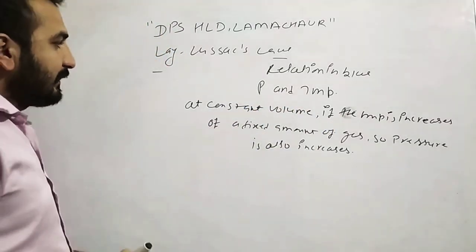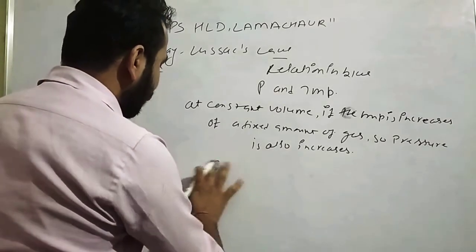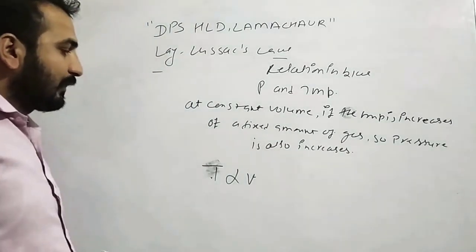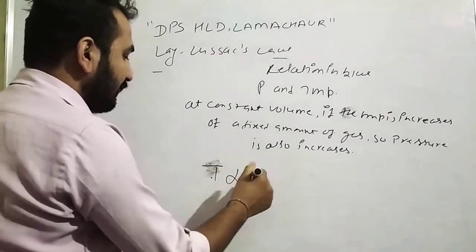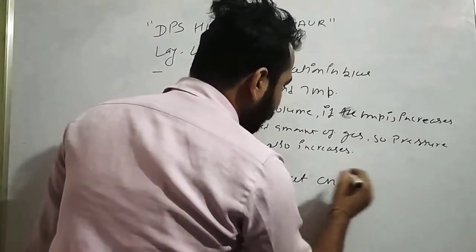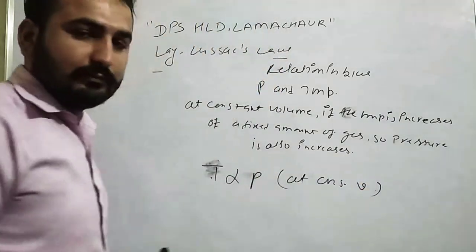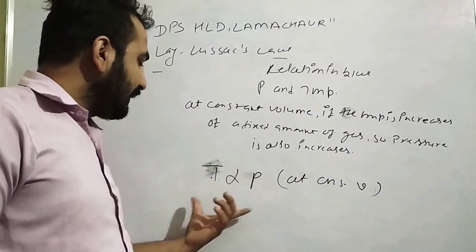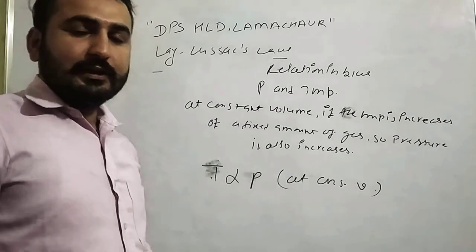So we can say that P is directly proportional to T at constant V. At constant V, this P varies directly with temperature.